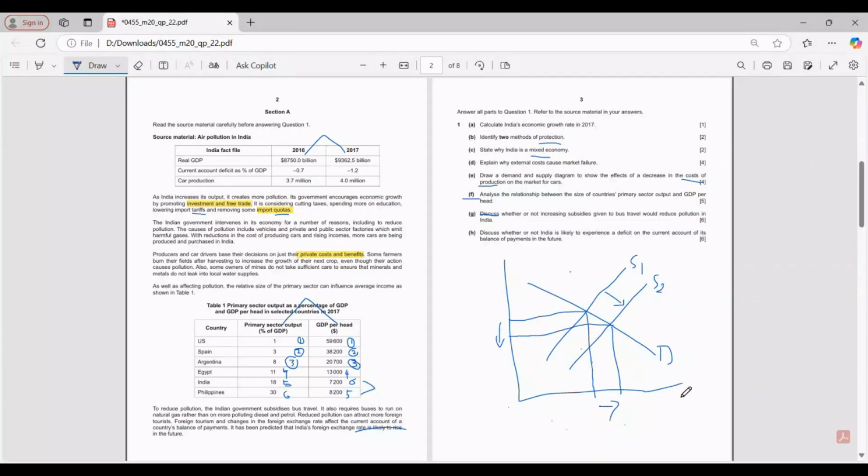I also wrote about the primary sector reliance, but I wrote that as there is a high percentage of primary sector output, there may be higher exports on primary goods. Yeah, higher exports on primary goods, but the primary sector fetches very low value.